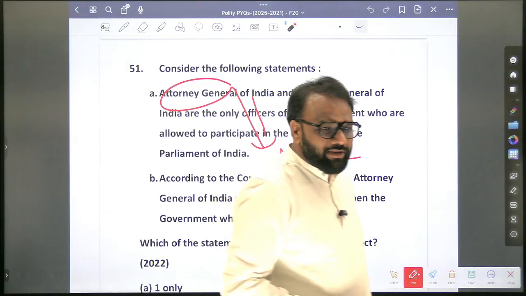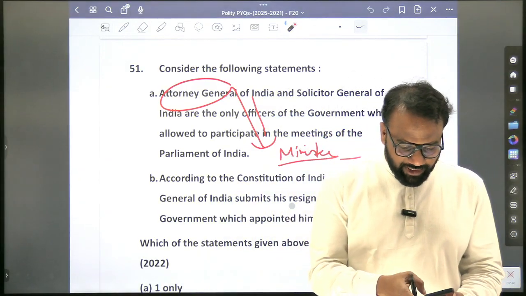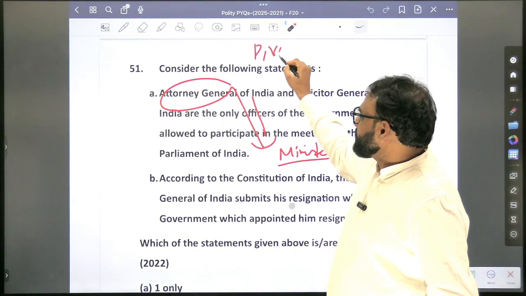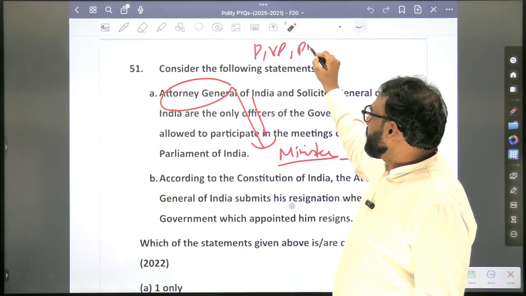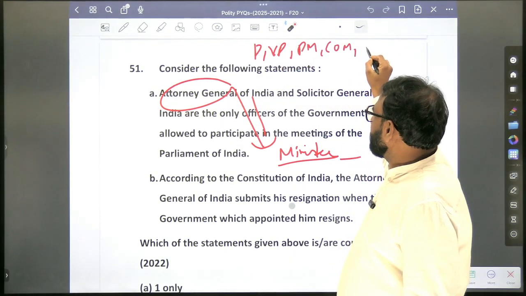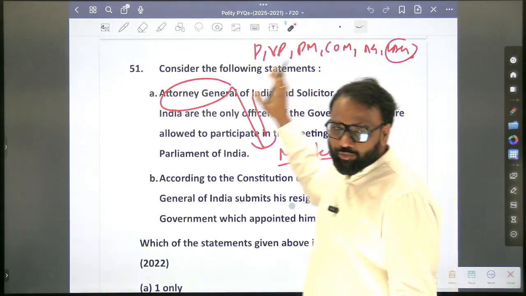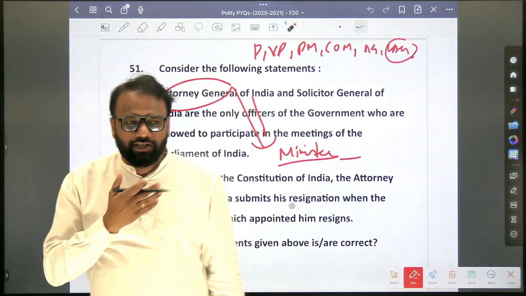So when it comes to the Union Executive, who all will come under the Union Executive? President, Vice President, PM, Council of Ministers, Attorney General. How about CAG? No. Okay, very important. So Union Executive entails all these entities.